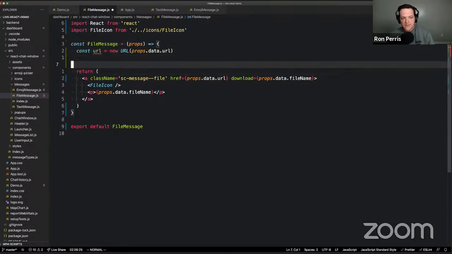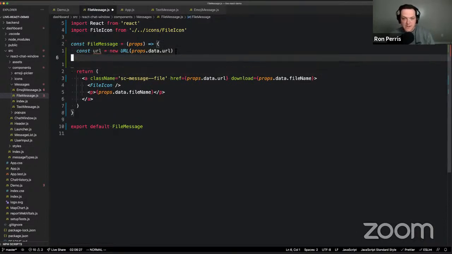I've seen this done a few different ways, and I would recommend that you use the built-in URL constructing function. Agreed. There's a bunch of NPM packages that will help you take a URL and deconstruct it into its component parts as an object, but every one of those does it a little bit differently. For example, I found a vulnerability in URL-parse, downloaded a million times a week or whatever, where if you put a space at the beginning of a JavaScript URL, it considered it an HTTPS URL.